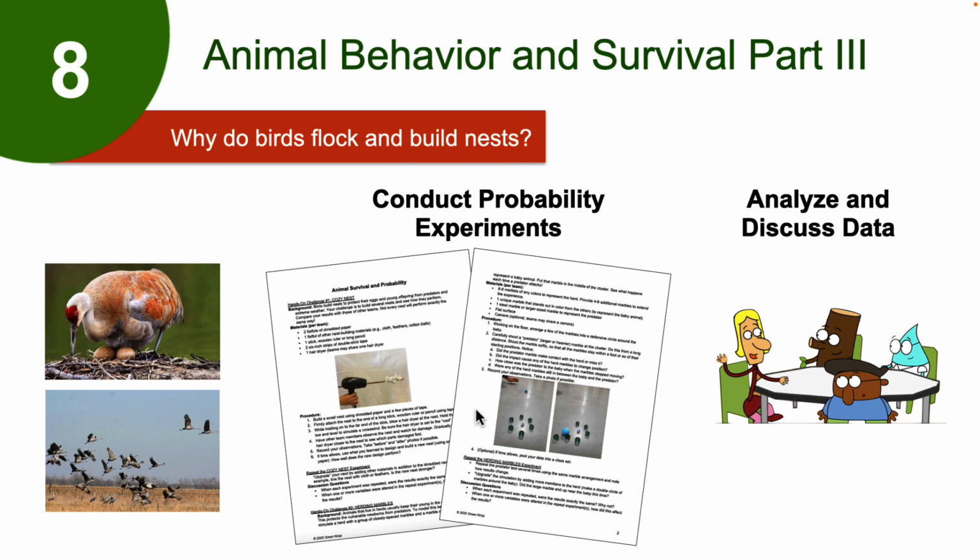Students use the Animal Survival and Probability handout to work in groups to make some hands-on physical models of nesting and flocking or herding. After using the physical models to simulate animal survival, they discuss their data. The goal is to get students to recognize that they had different results every time. Why? Well, we want them to discover that animal behaviors increase the probability of survival, but don't guarantee it.